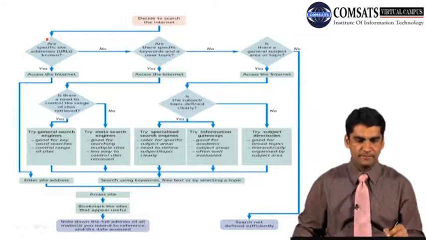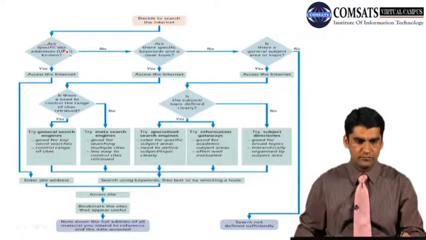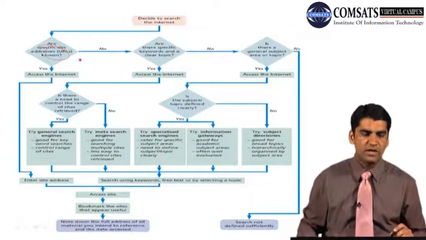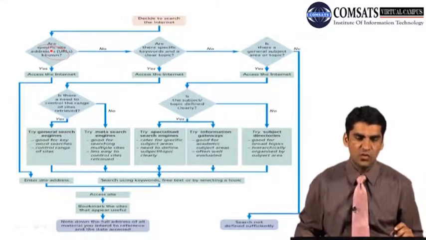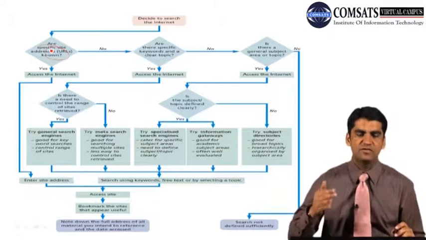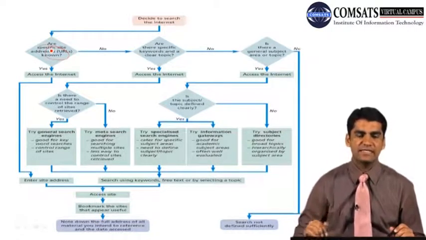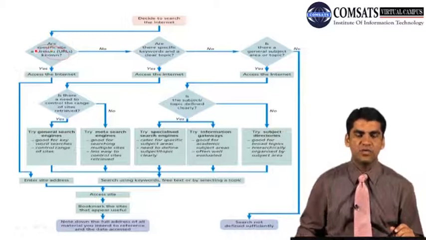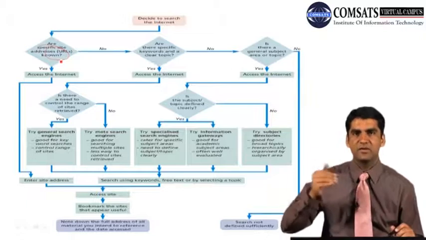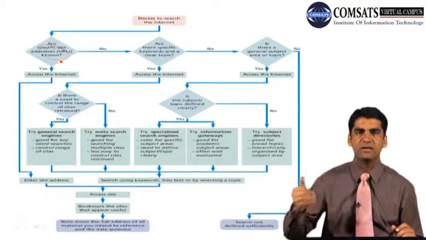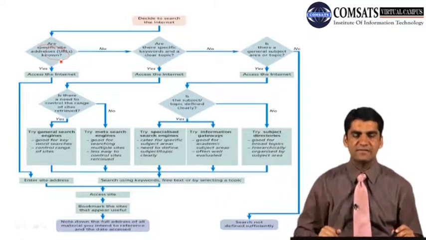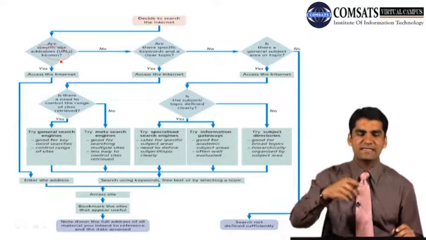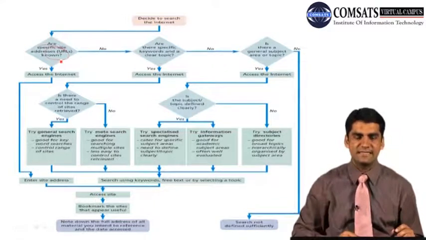For example, this is where we can have our specific site addresses known. When we decide to search the internet, we have to understand whether we know the specific site address, the URL, for example www.sciencedirect.com, www.elsevier.com. Do we know these addresses or not? So let's see the channel with yes.